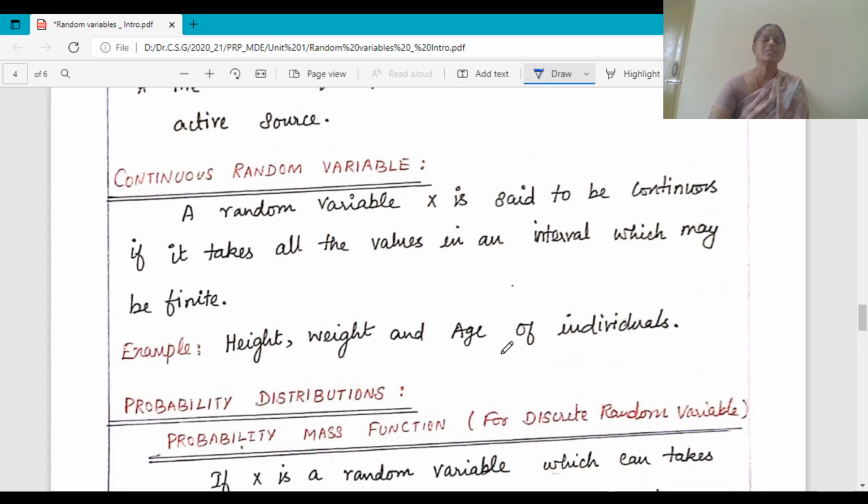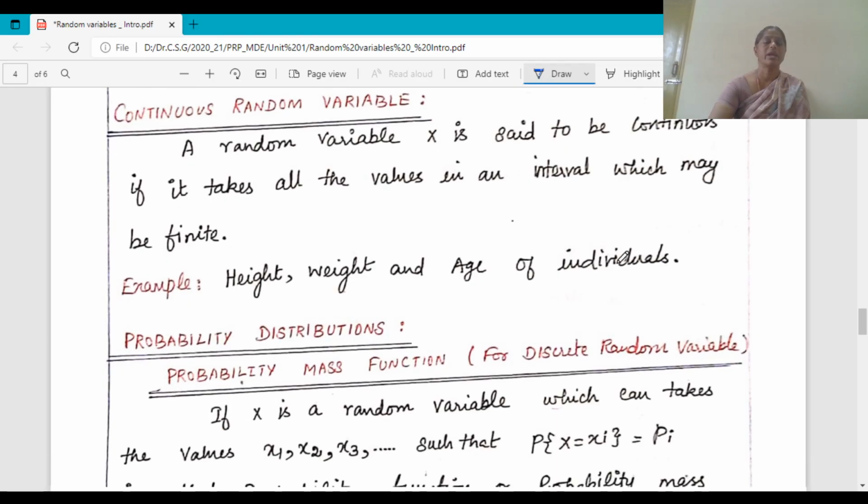A random variable is said to be continuous when it takes all the possible values in an interval, and the value may be finite. For example, height, weight and age of individuals. When you speak of height, why am I saying height as my example of a continuous random variable? Even though height is a numerical value like discrete,